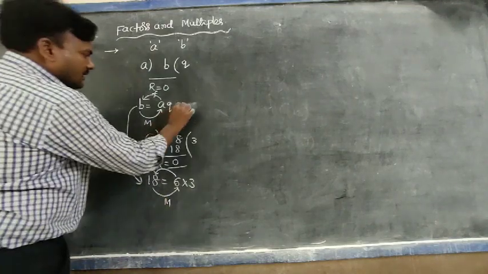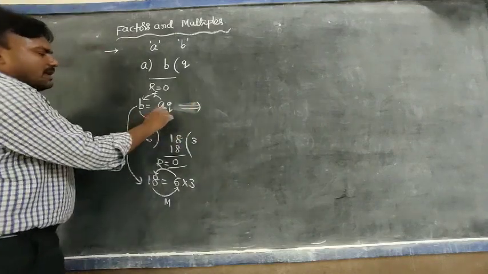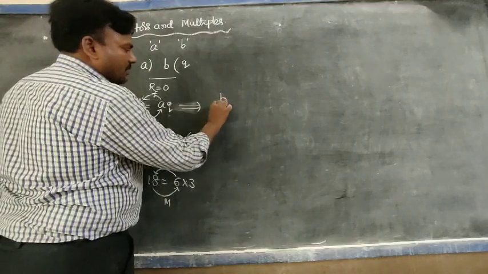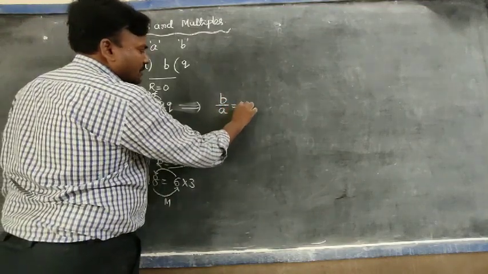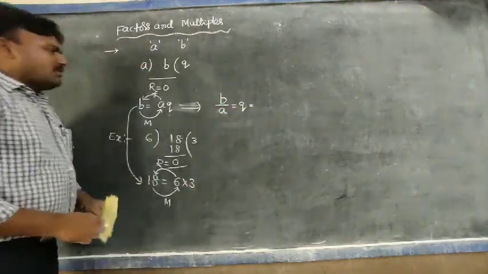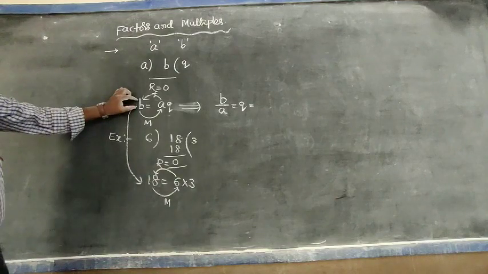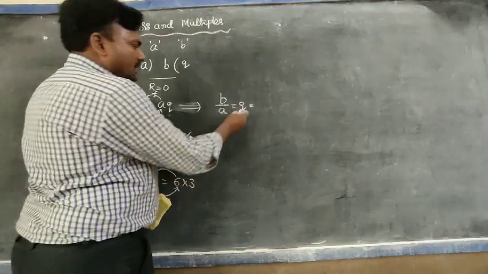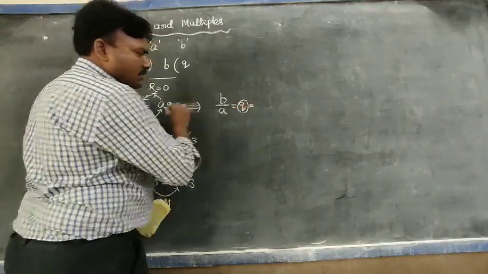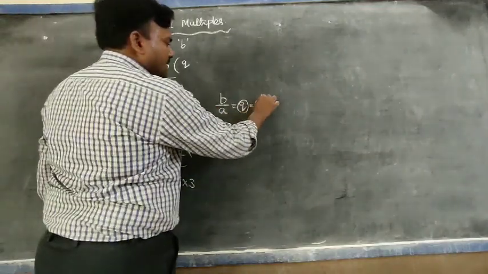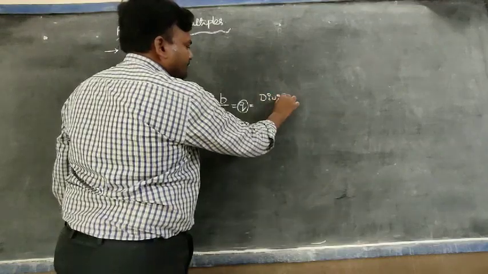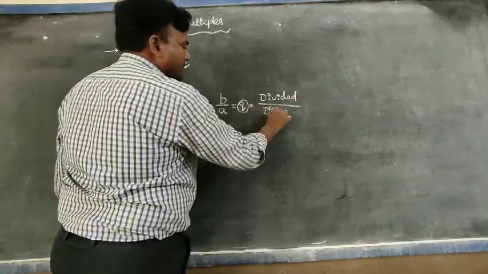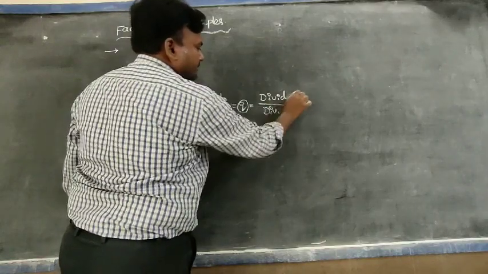Next one, B by A equals Q, that is, B equals A times Q. Here B is in the position of dividend, A is the divisor, and Q is the quotient. Just assume in your mind B means dividend and A means divisor.